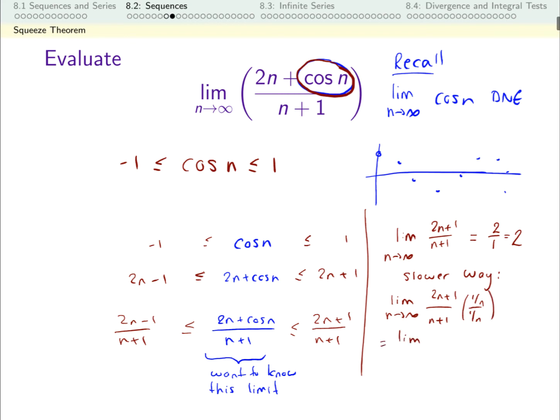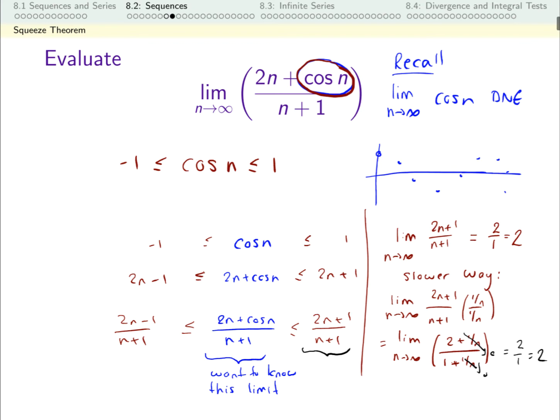Then this becomes the limit as n goes to infinity of, on the top I get 2 plus 1 over n, on the bottom I get 1 plus 1 over n, and as n goes to infinity, 1 over n goes to 0, and this is the long way of seeing that our limit is 2 over 1, which is 2. So that's the limit of the right-hand side. This sequence is going towards 2 as n goes to infinity.